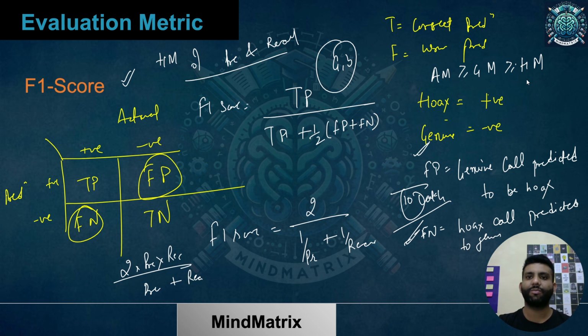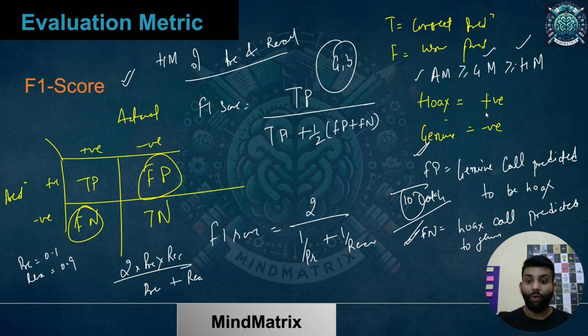You can just take some values and you'll get to know. Just take precision to be 0.1 and recall to be 0.9, and then find out what the F1 score is. Similarly you can change both the values, then see what you are getting for AM, GM and HM. You'll find the least value for HM.